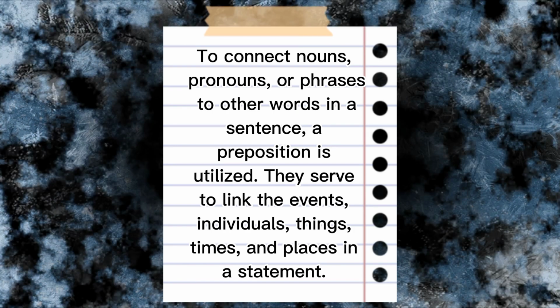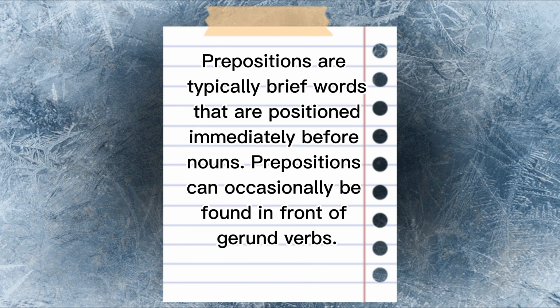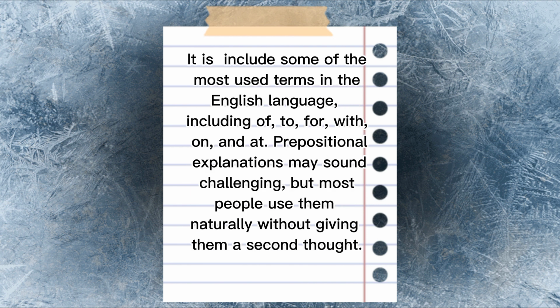What is a preposition? A preposition is utilized to connect nouns, pronouns, or phrases to other words in a sentence. They serve to link the events, individuals, things, times, and places in a statement. Prepositions are typically brief words that are positioned immediately before nouns. Prepositions can occasionally be found in front of gerund verbs. It includes some of the most used terms in the English language, including of, to, for, with, on, and at.